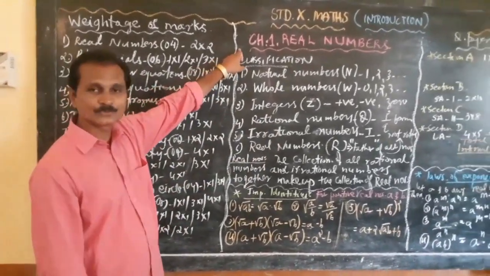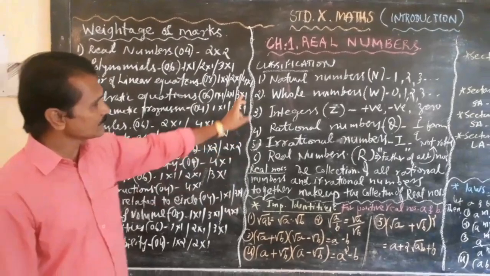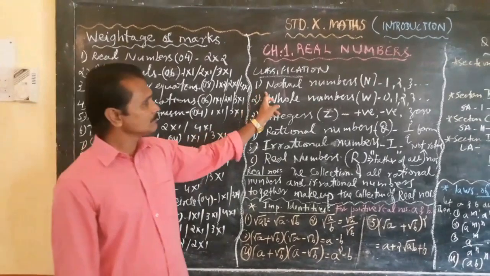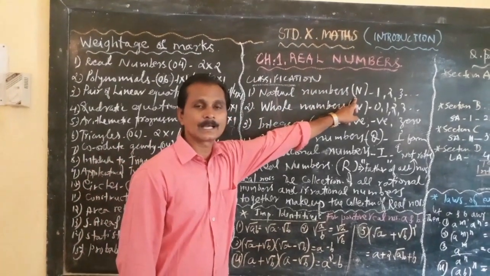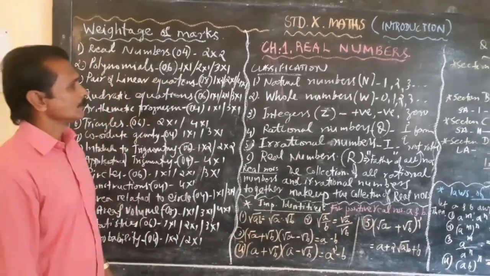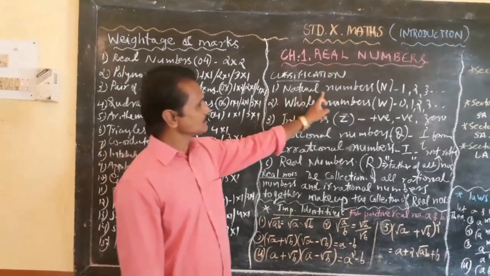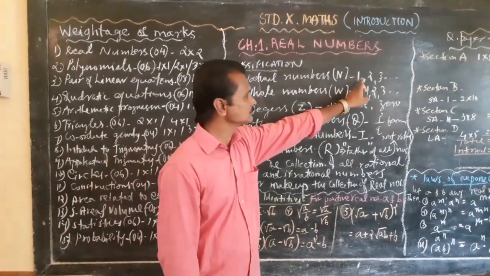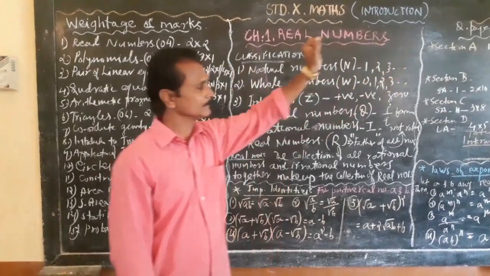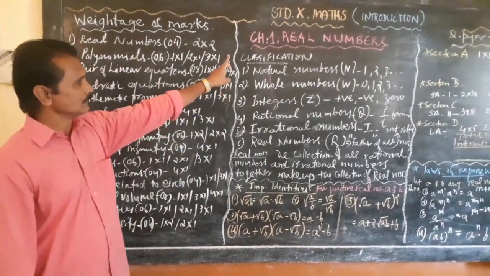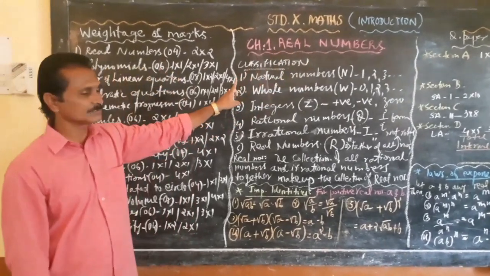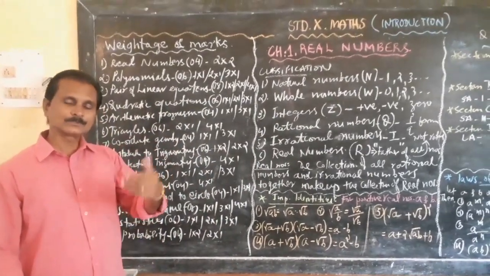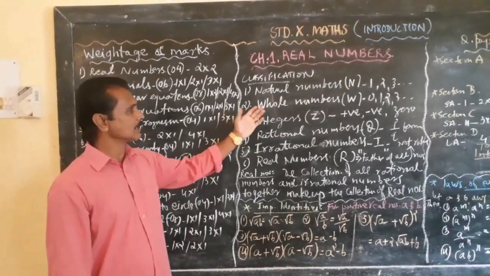The numbers are classified in such a way that the first group is natural numbers. The natural numbers are represented by the capital letter N. And you know, the natural numbers are nothing but the counting numbers, and they begin with 1, 2, 3 and go to infinity. So that is the first group, the first set of numbers, the natural numbers.